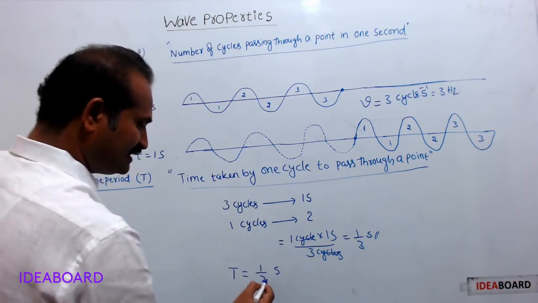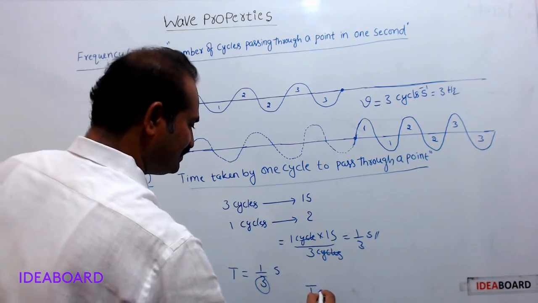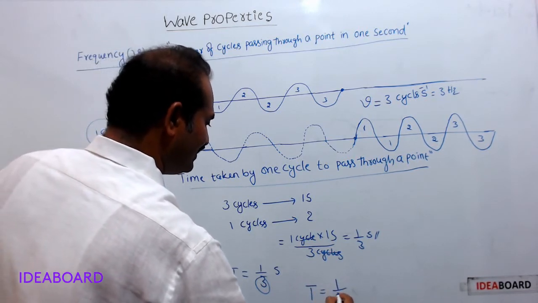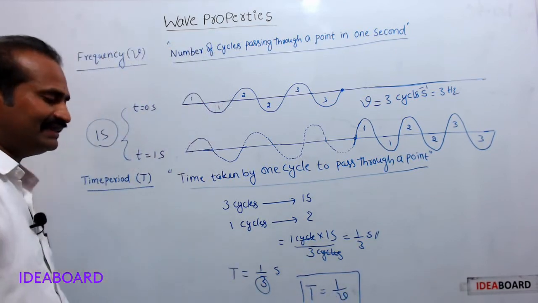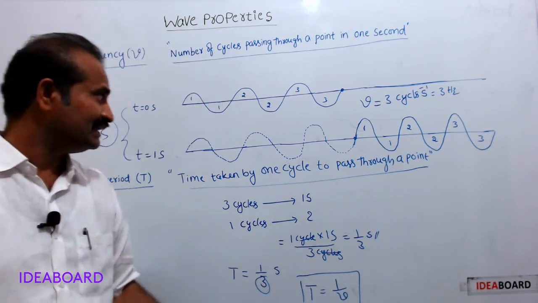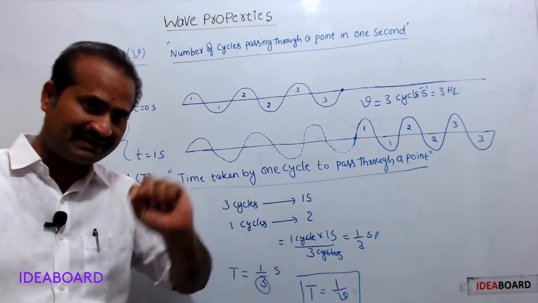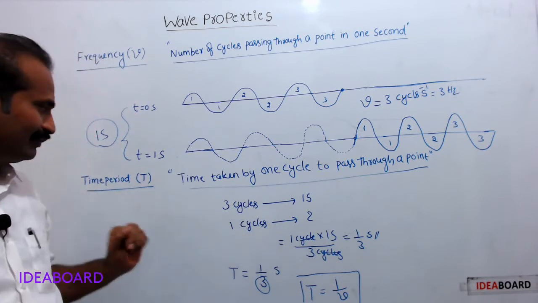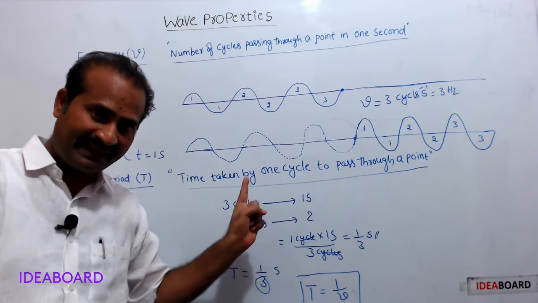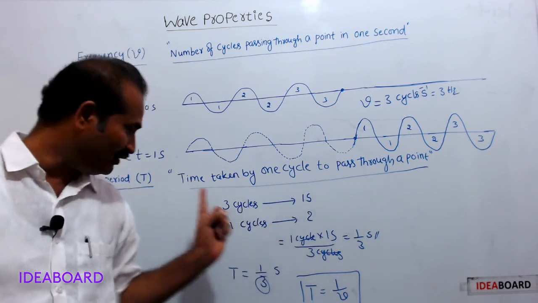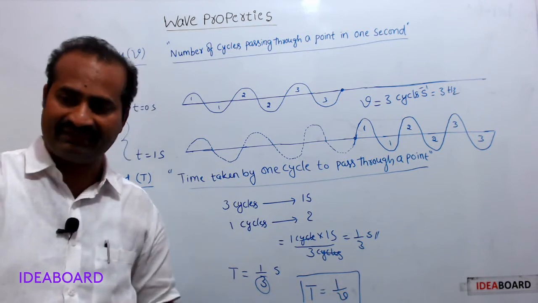In general, this 3 is the frequency of this wave. Therefore, what is the generalized relationship? T is equal to 1 by frequency. This is the relation between time period and frequency. Frequency is the number of cycles passing through a point in 1 second. Time period is the time taken by one cycle to pass through a point. Time period T is equal to 1 by frequency.